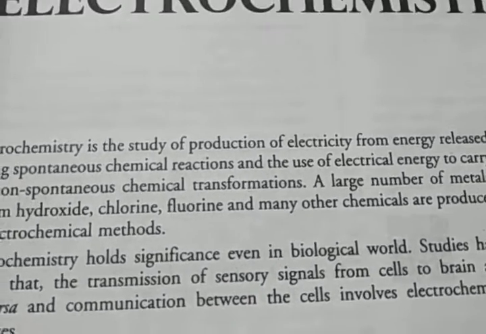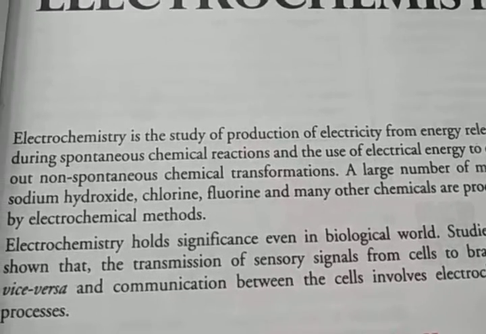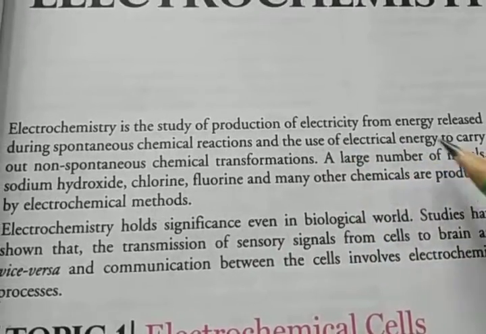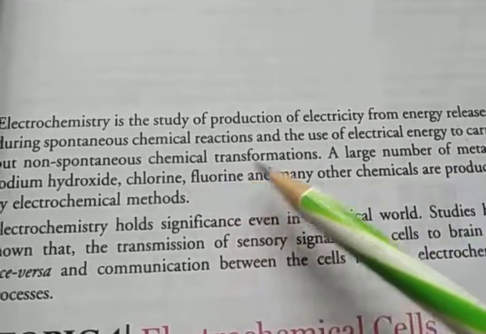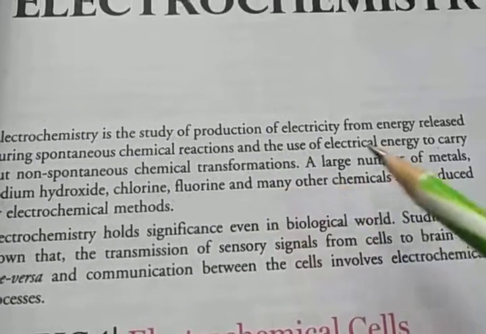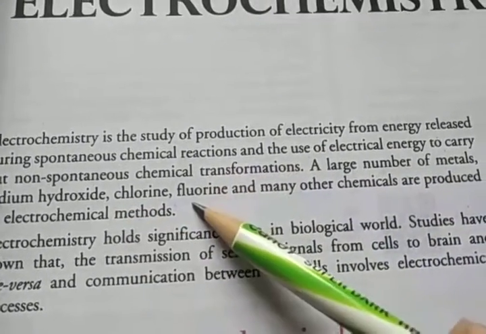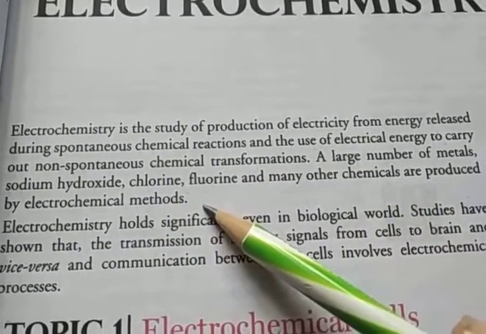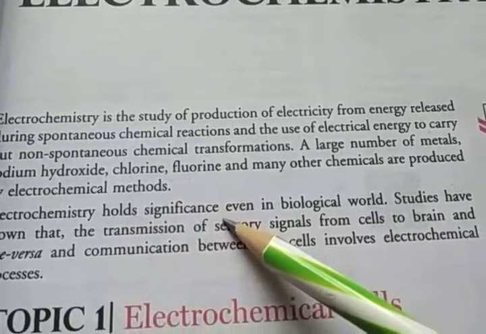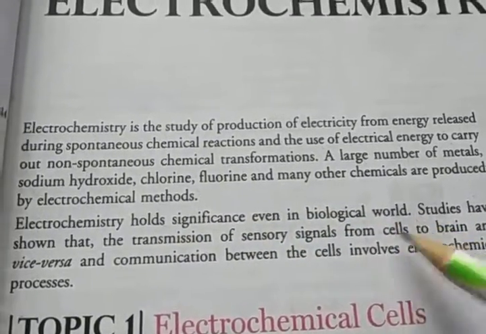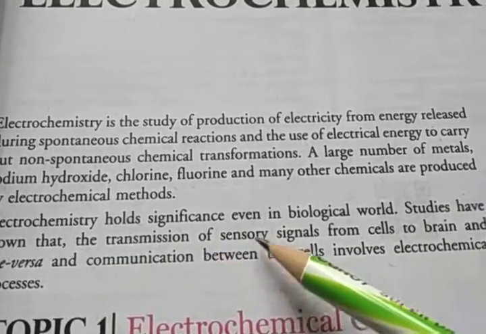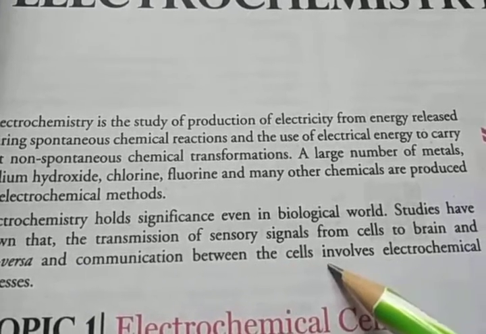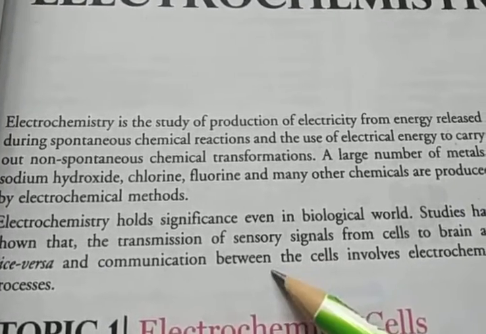Electrochemistry is the study of the production of electricity from energy released during spontaneous chemical reaction and the use of electrical energy to carry out non-spontaneous chemical transformation. A large number of metals, sodium hydroxide, chlorine, fluorine and many other chemicals are produced by electrochemical methods. Electrochemistry holds significance even in the biological world. Studies have shown that the transmission of sensory signals from cells to brain and vice versa, and communication between the cells involves electrochemical processes.